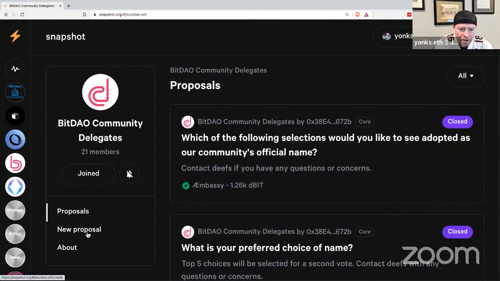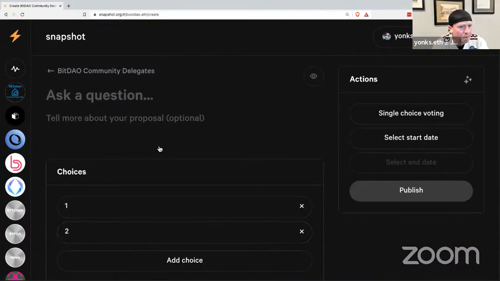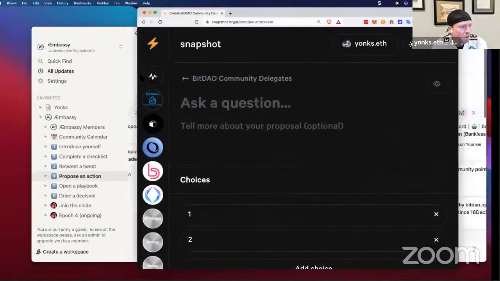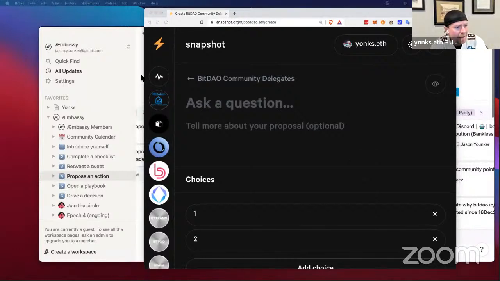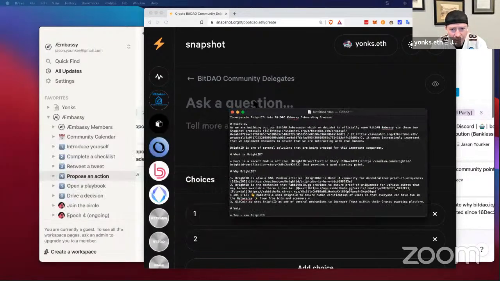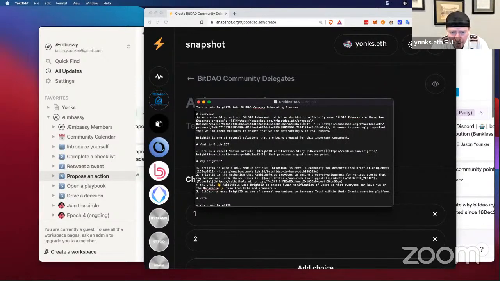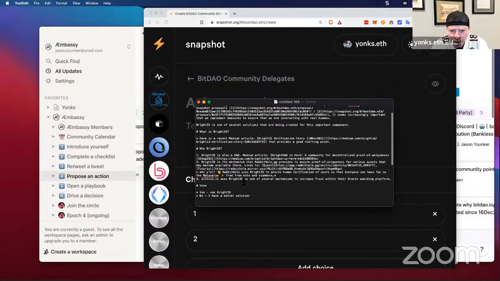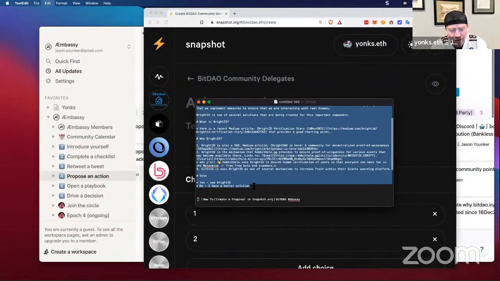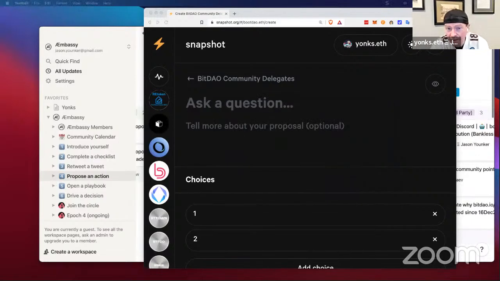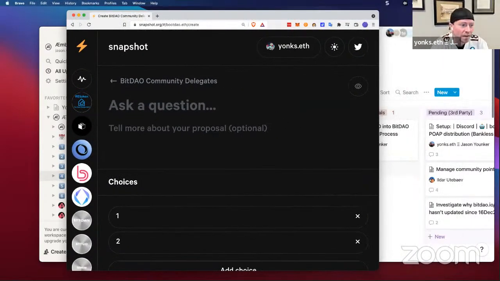And I'm going to go ahead and do a new proposal right here. I've got this all prepared, ready to go. Let me bring this open. One of the things that I like about it is that it supports Markdown, so I've actually got this ready to copy and paste. I've done multiple snapshot proposals, but this is actually my first time doing a snapshot proposal on this particular snapshot space.